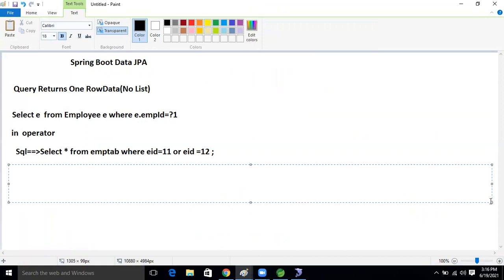How many people heard about native query? Yes, Ravi, heard. How many people know native SQL? Come on, guys, respond. No idea, right? Okay, everyone give the response, guys. Only 2 people have given the answer.